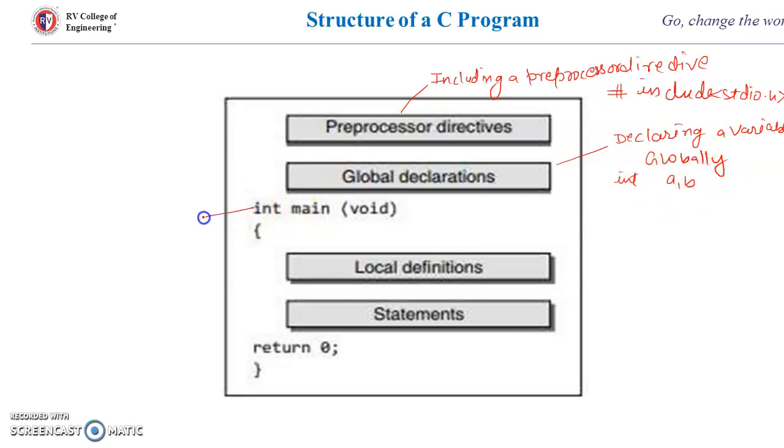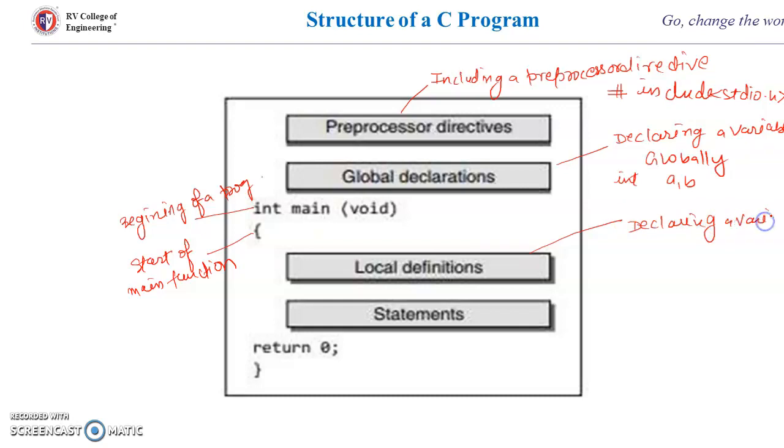And then int main void, this indicates the beginning of a program, and this curly bracket indicates the start of the main function. Then inside the main function, local definition, this is for declaring a variable that would be local to that function, and it cannot be used outside the function.